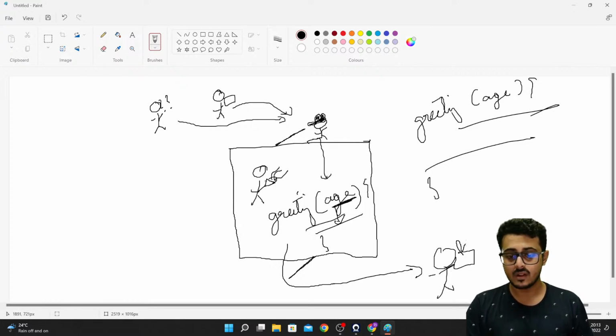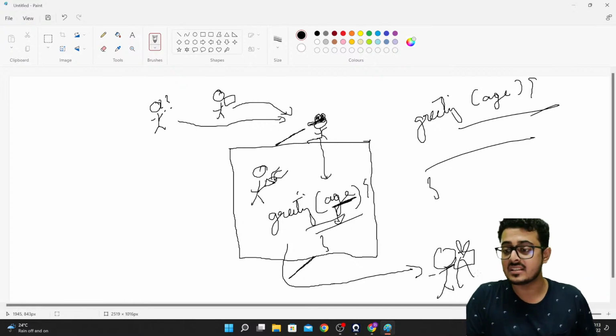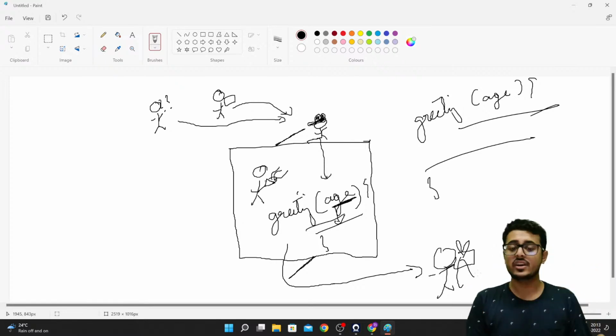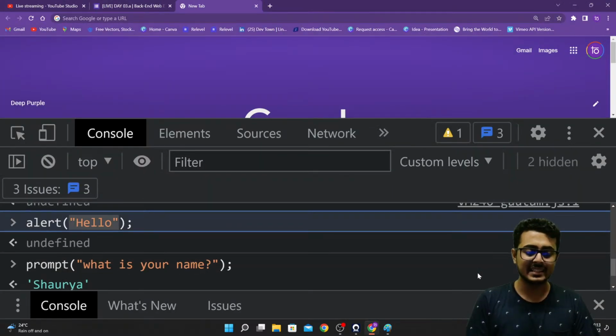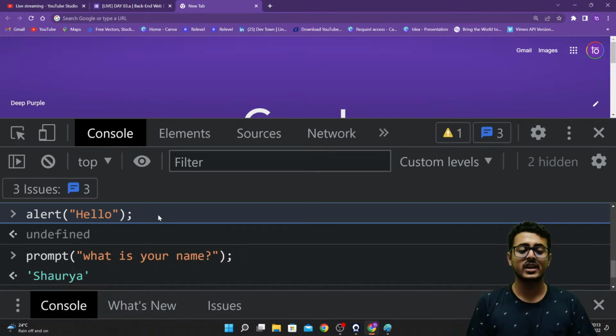So let's understand this: the alert function is not giving us any kind of return gift back.